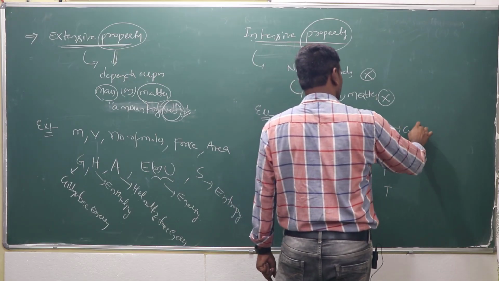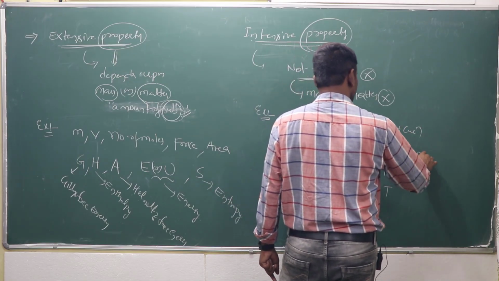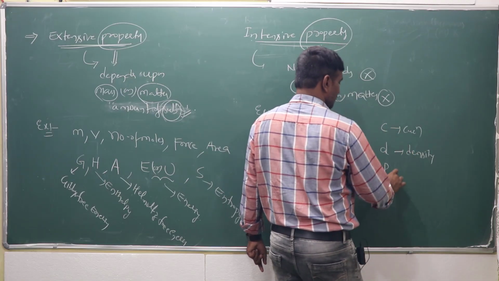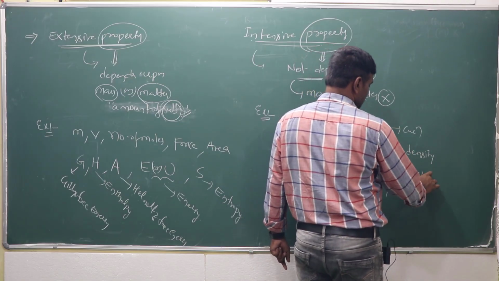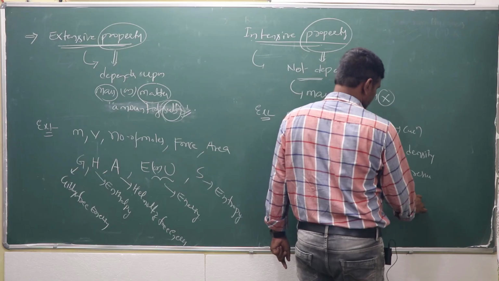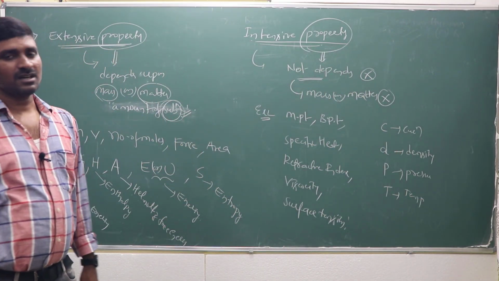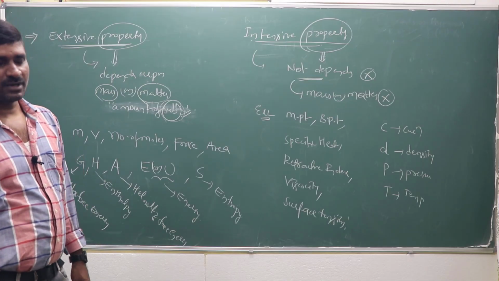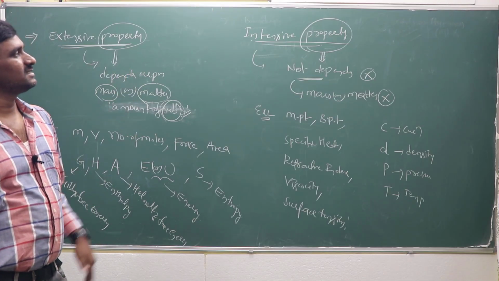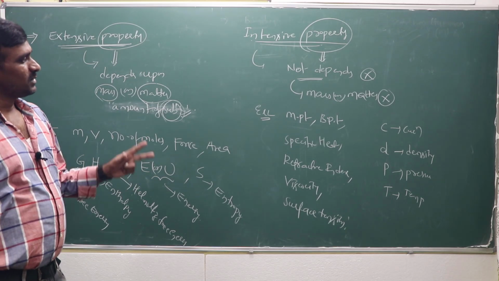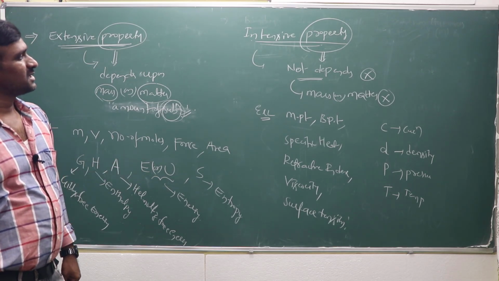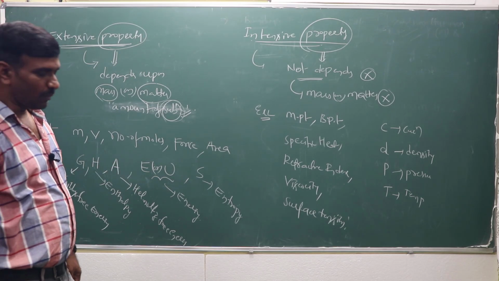C is the concentration, D is the density, P is pressure, and temperature. So these values also do not depend upon the mass or matter. That which does not depend upon the mass or matter or amount of the substance present in the system is called an intensive property.